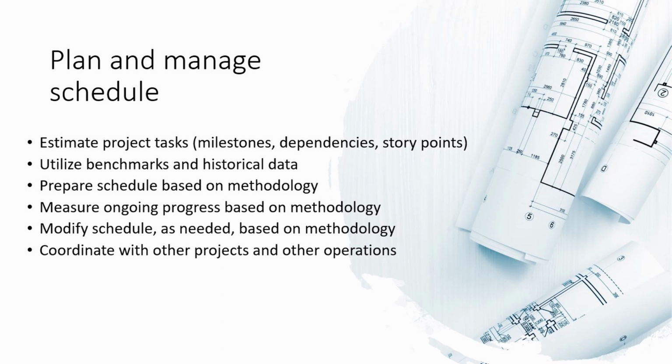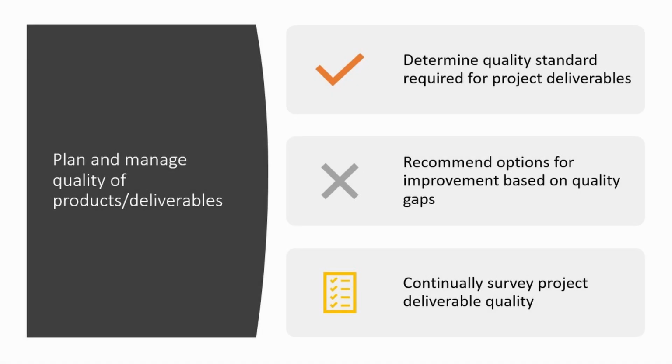You need to do all the estimations, make sure you plan, prepare the schedule based on some kind of method, measure ongoing processes, and also modify whenever a change is required. You need to be more flexible when it comes to schedule to make sure that you accommodate enough time whenever it's necessary.